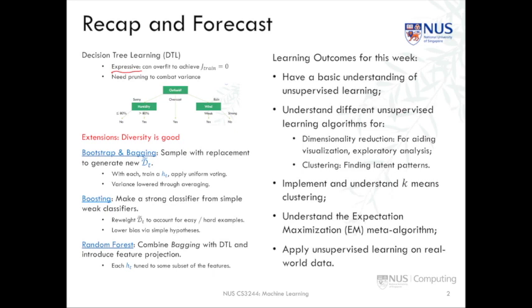In the post lectures, we saw that diversity is a very good thing, and we saw how to deal with that in the context of decision trees when we're looking at ensembling. We saw that bootstrap and bagging were ways of generating a new dataset, and that we sample with replacement to generate a new dataset where some of the examples are repeated and some are omitted. With each of the different datasets, we train a new classifier HT and apply uniform voting to get an answer for that particular training example. This helps to lower the variance of the classifier ensemble by averaging over many different datasets.